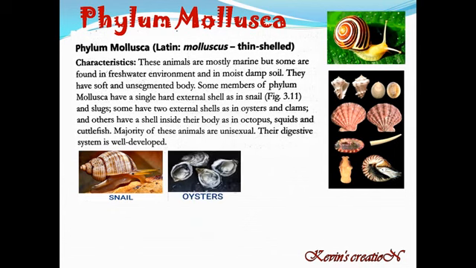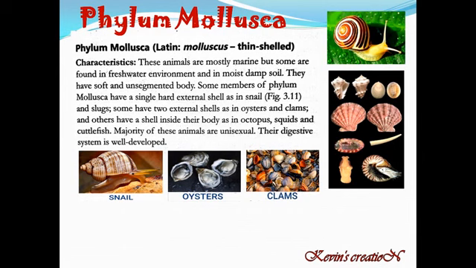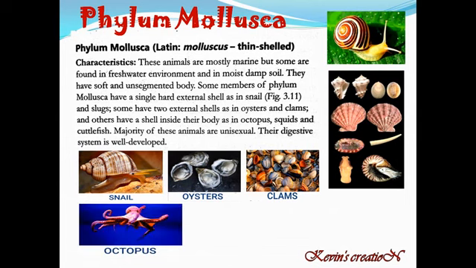Same way, if you see oysters and clams, here you will find that there are two external shells, and others have a shell inside their body, like in octopus.